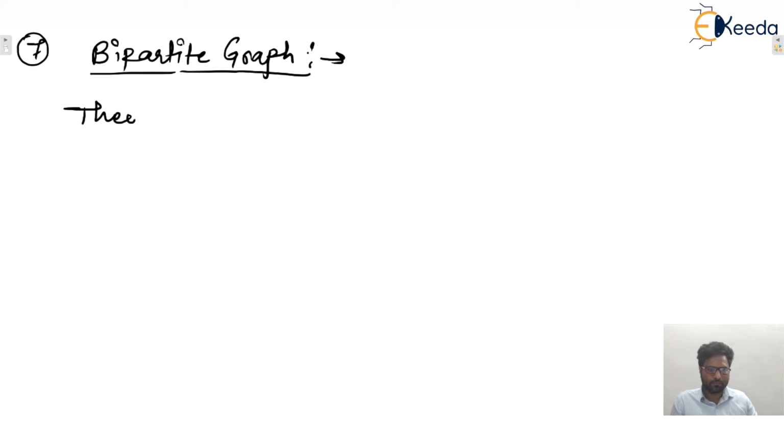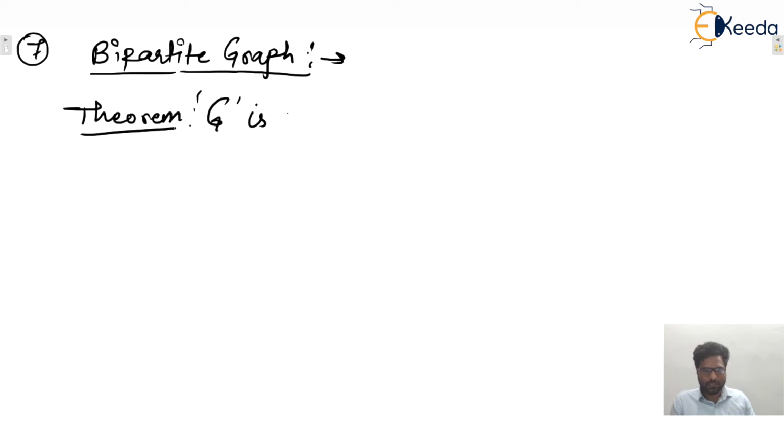Bipartite graph. So what is the meaning of bipartite graph? We'll see one by one, isn't it? So we can say that, first theorem, write down one theorem. This theorem says that